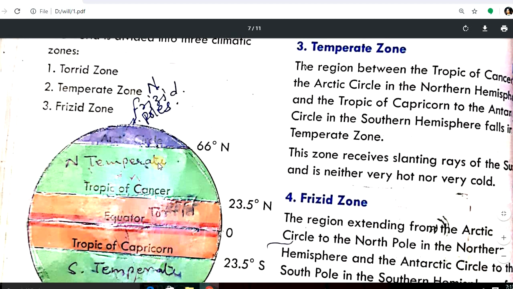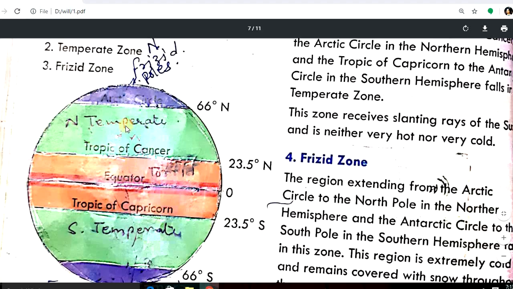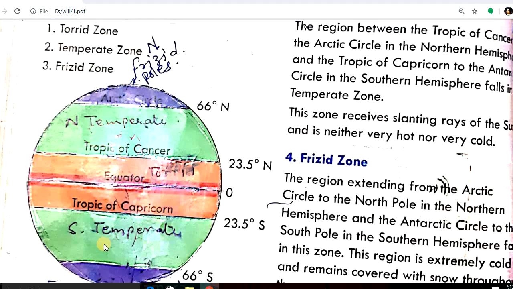Now you can see in this green part, this is northern temperate zone between the Arctic Circle and Tropic of Cancer, and this is the southern hemisphere. This is also temperate zone in the southern hemisphere.